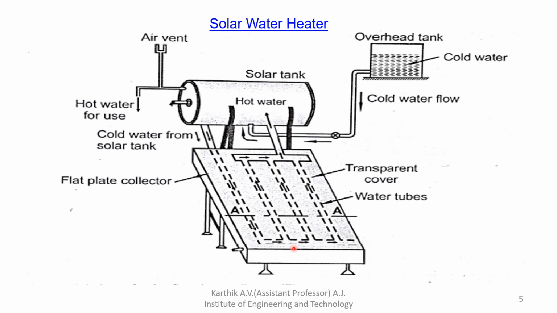Then what happens? It gains the heat with the help of solar radiation. The solar radiation falls on the flat plate collector, and then falls on the absorber plate. The absorber plate is made up of copper and black in color, so it absorbs the solar radiation and transfers it to the pipe. Water is flowing inside the pipe. It is kept at a 30-degree angle, so it receives the solar radiation. While heating, it absorbs the solar radiation and the heat is transferred to the solar pipe, so the water gets heated.